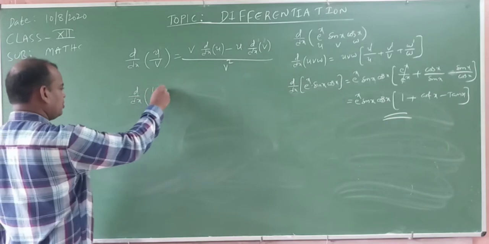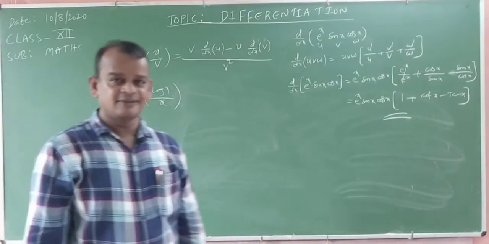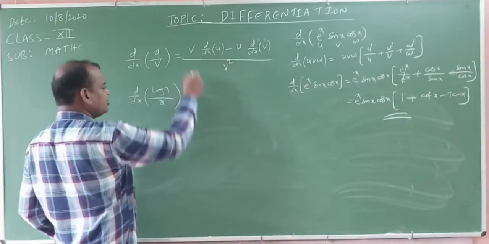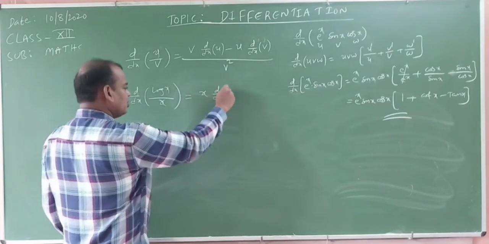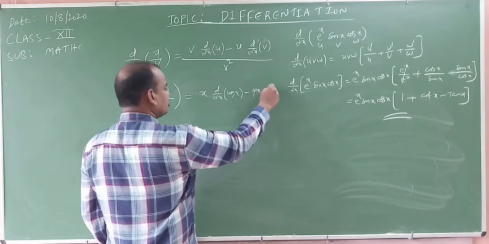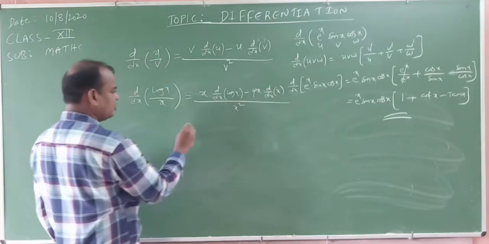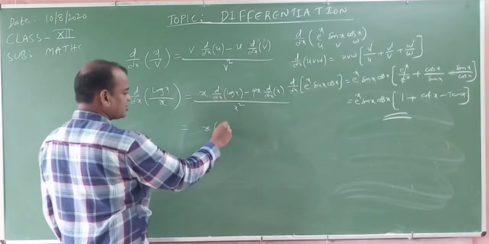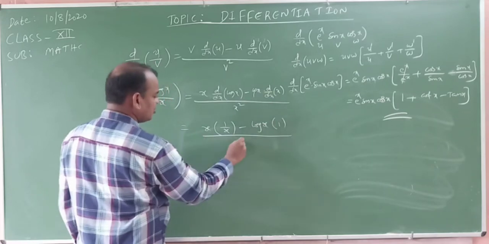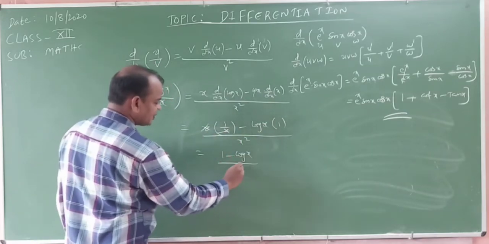Derivative of log x by x. Okay, my dear students, derivative of log x by x, u by v. First v, that is x, into derivative of log x, minus u, that is log x, into derivative of x, by v square, and v square means x square. Now x into 1 by x minus log x into 1, by x square. x cancelled. 1 minus log x by x square.